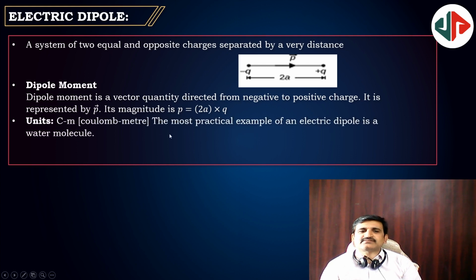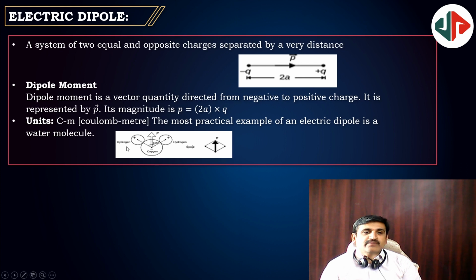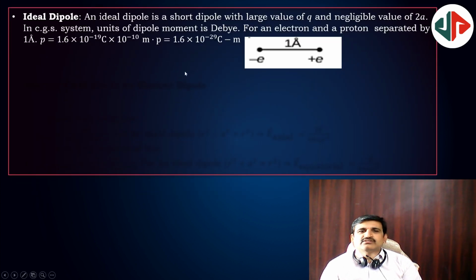Next, units. The most practical example of a dipole is a water molecule, and its unit is coulomb meter. Water is a dipolar compound, right? Ideal dipole. An ideal dipole is a short dipole with a large value of q and negligible value of 2a. That is an ideal dipole. And the unit of dipole moment is debye, for an electron and proton separated by 1 angstrom distance.